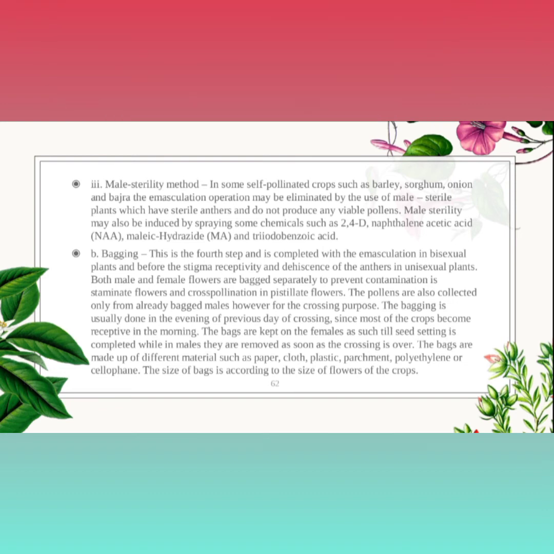In a unisexual plant, both male and female flowers are bagged separately to prevent contamination, the staminate flower and the cross-pollinated pistillate flower, so that the pollen is collected only from the already bagged male. However, for crossing purposes, the bagging is usually done in the evening of the day previous to crossing, since most of the crops become receptive in the morning. The bags are kept on the female as such